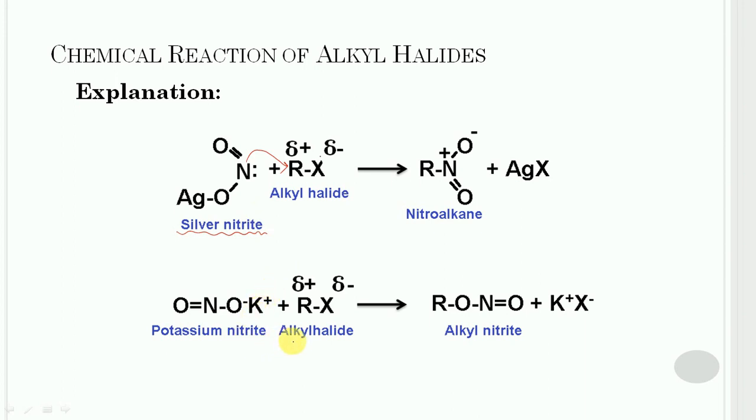Similarly, when alkyl halide is treated with potassium nitrite, in this case, the oxygen will bond to the carbon of the alkyl halide, and it is due to the ionic character of potassium nitrite. So it is all about the formation of nitroalkane and alkyl nitrite.